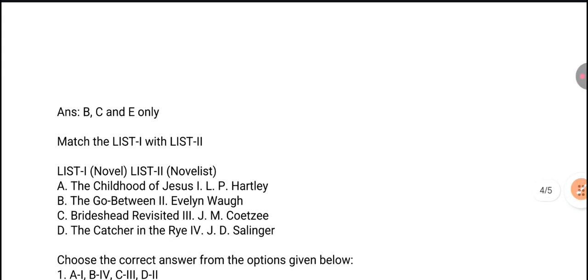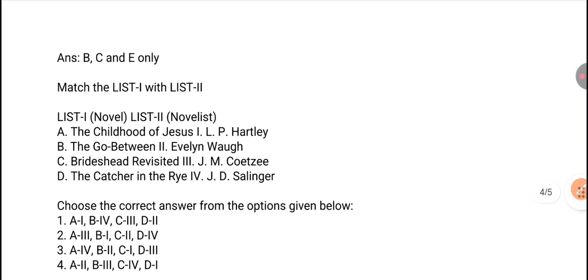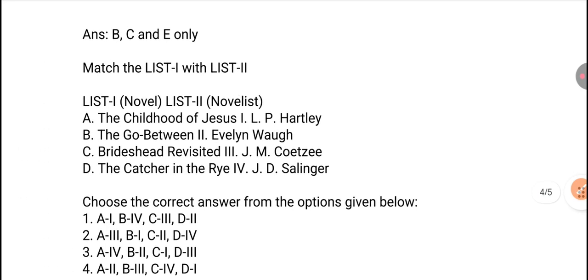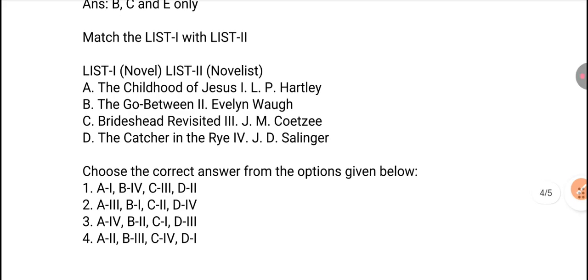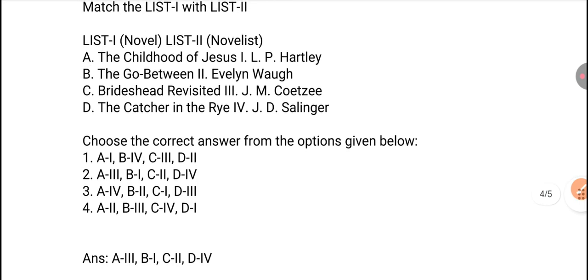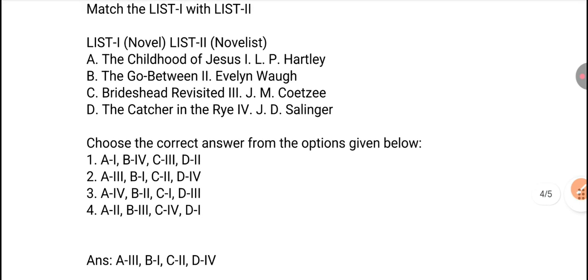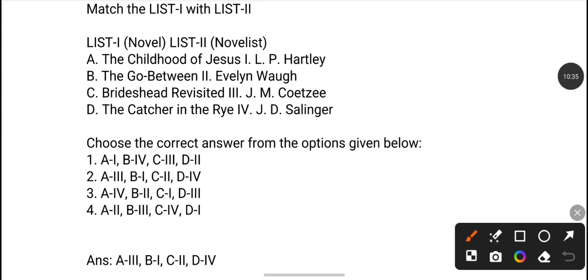Next question. Match the list 1 with list 2. Here you can match the given novels with their novelist or the authors of these novels. So let's move to the right answer. Let's consider first novel is The Childhood of Jesus. It's a work of J.M. Coetzee.